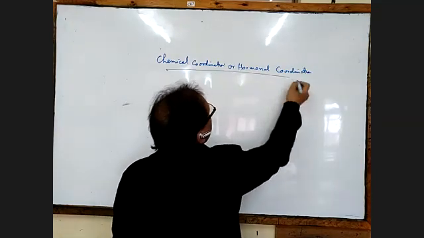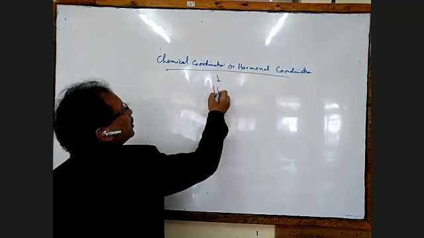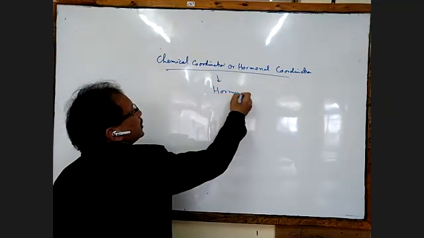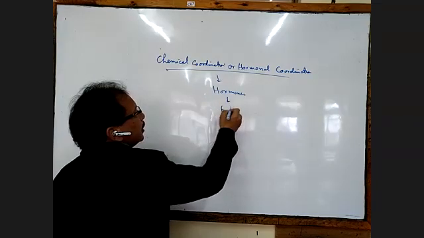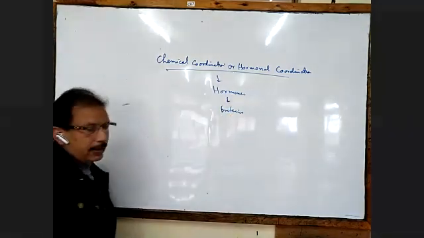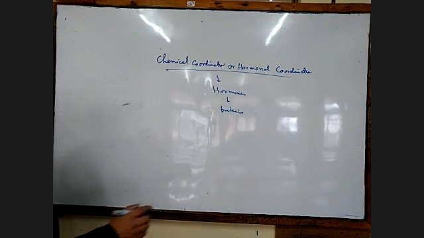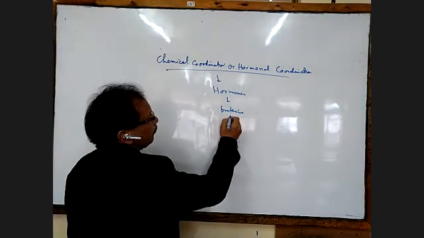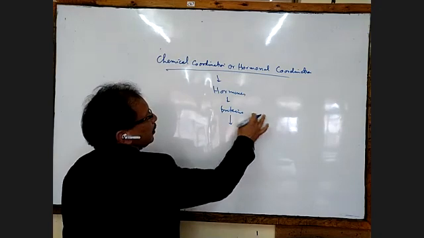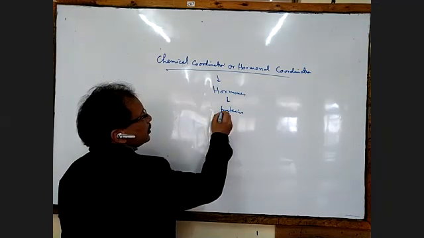So the hormones are chemical substances which are protein in nature, and there is a mechanism of the release of hormones.